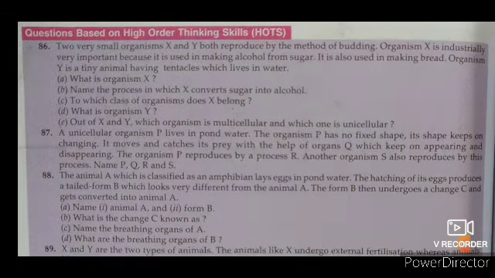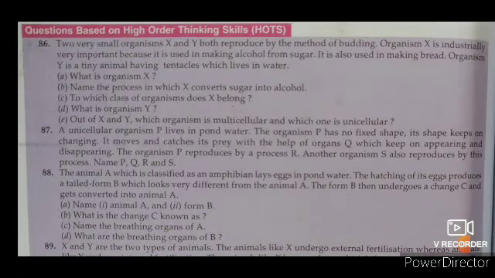In the process of fermentation, glucose is converted into alcohol, and a type of fungi known as yeast is used in this process. That's why X is yeast, Y-E-A-S-T.